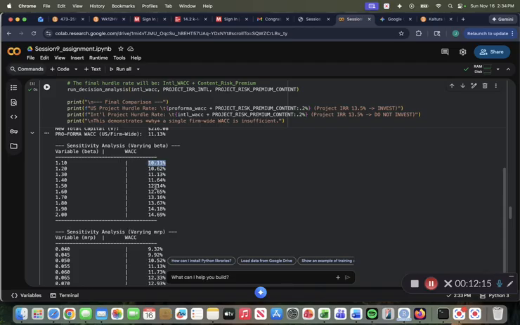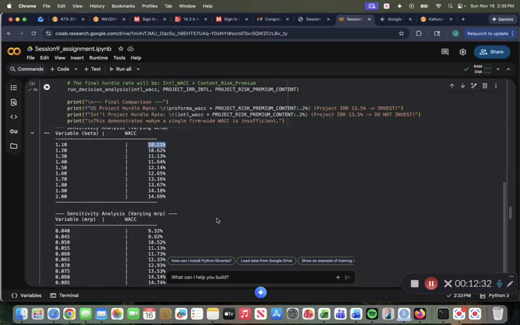And then vice versa, as we increase the beta closer to 1.8, 1.92, that increases our WACC. So we can see a positive correlation between the weighted average cost of capital and the beta value. So as beta increases, so will WACC, and the other way around as well.